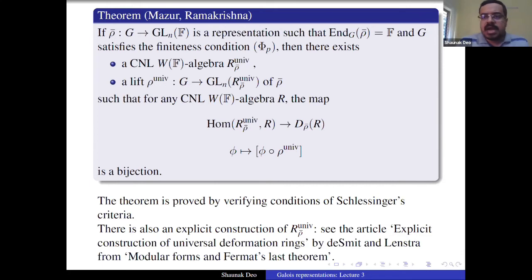So let's start with the very first case, that is the case of a character, which means a one-dimensional representation, N is equal to 1. So rho-bar is just a character from G to F*. And because for a character there is no conjugacy class, if you take a lift, any conjugate of that lift is the lift itself. So we don't have to worry about equivalence classes or anything. We just study the lifts of a character to any CNL W(F)-algebra. And as you can guess, it is very easy to see what the deformation ring will be. We will explain that now.